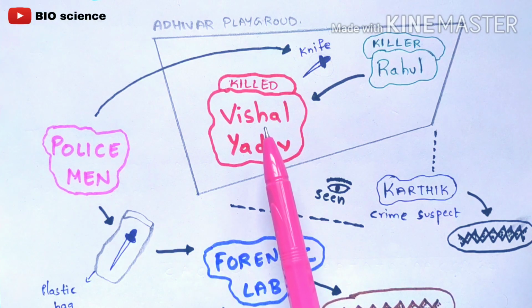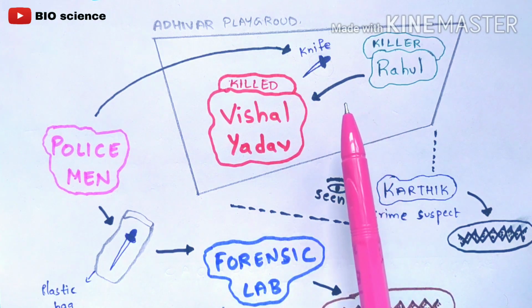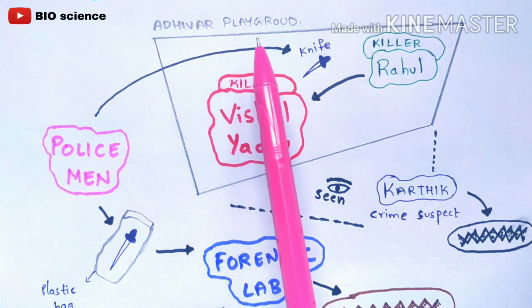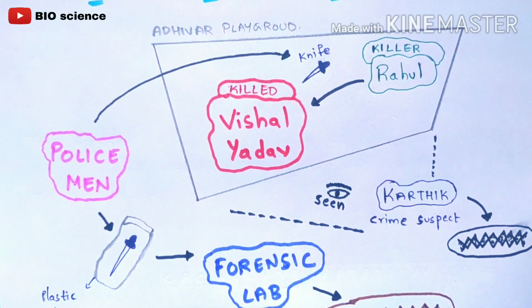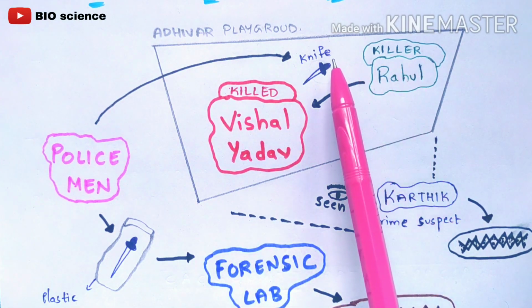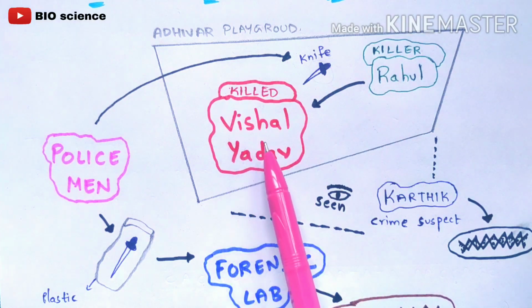As these two are enemies, one fine day Vishal Yadav will go to the Adivar playground. I have named this playground the Adivar playground. So Vishal Yadav will go to the Adivar playground, and then Rahul will take his knife along with him and he will kill Vishal Yadav.